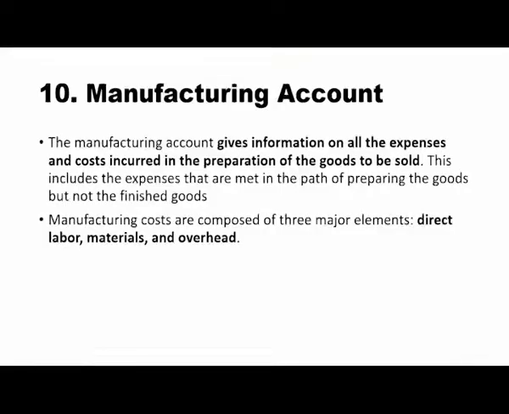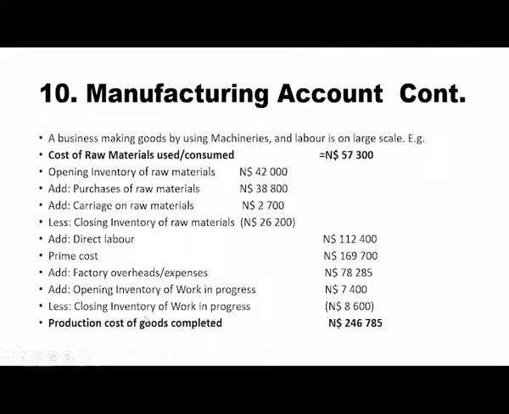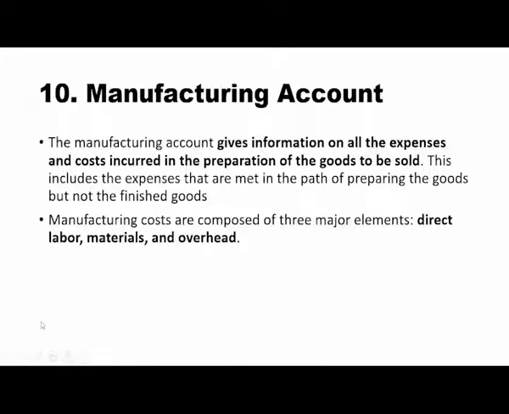Let's look at the last point of our discussion for today, the manufacturing account. Firstly, we need to understand what a manufacturing account is. A manufacturing account gives information on all the expenses and costs incurred in the preparation of the goods to be sold.